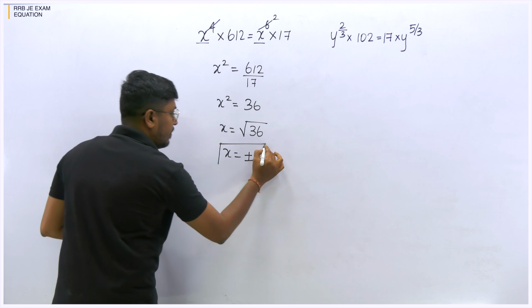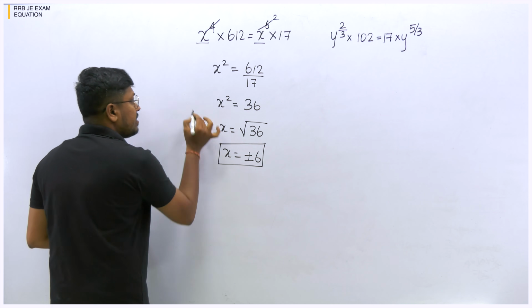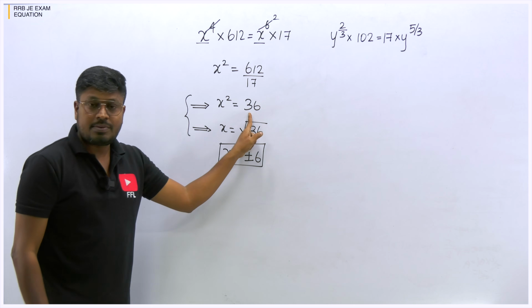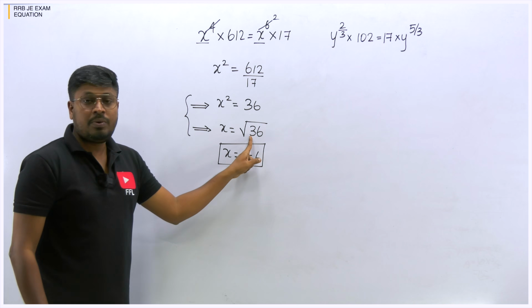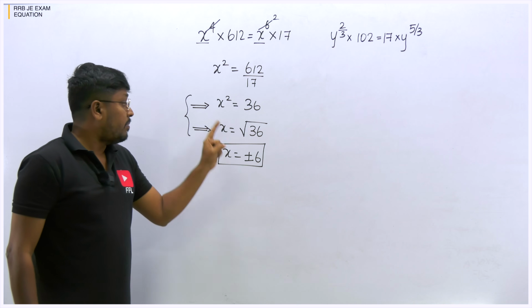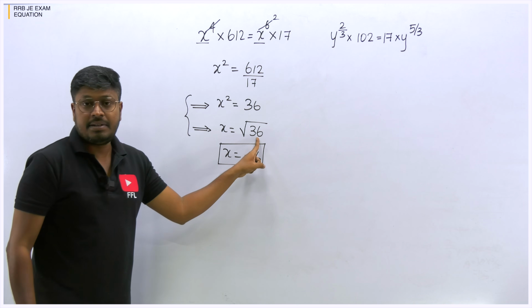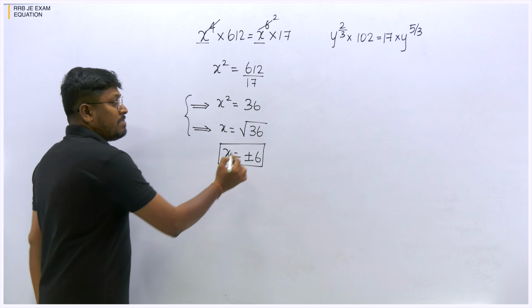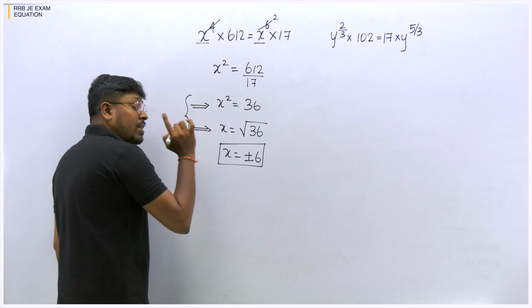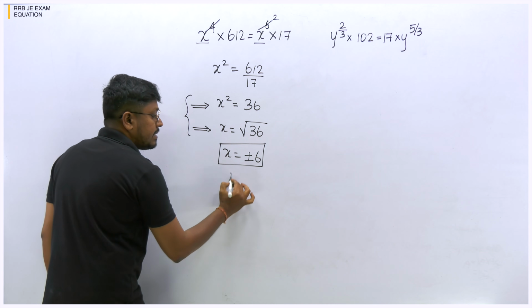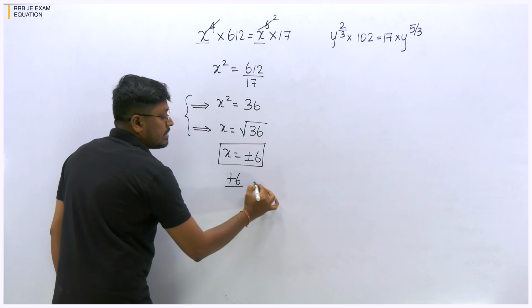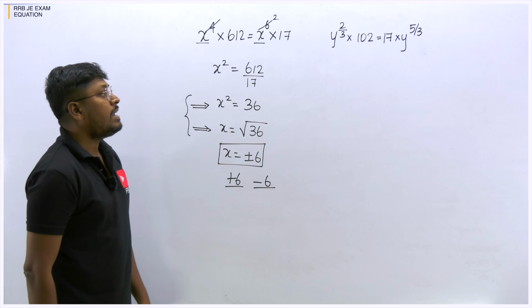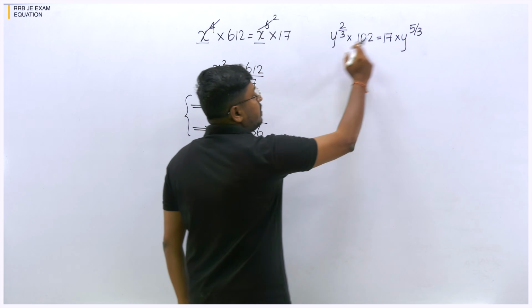So friends, be very careful, and this is the area where many students usually make a mistake. Beginners I am saying, because x square is equal to 36. What is the next step? x is equal to square root of 36. While taking a square root for some numbers, the answer will be plus or minus. Do not forget it, because many students will write only 6, but the answer is not only 6, it is plus or minus 6. So x value 1 will be plus 6, x value 2 will be minus 6, which is called plus or minus 6, right?